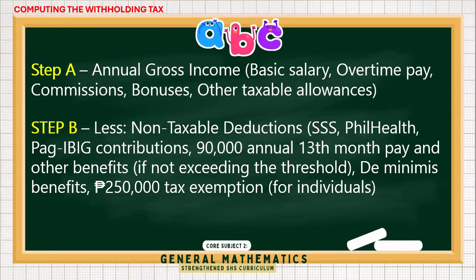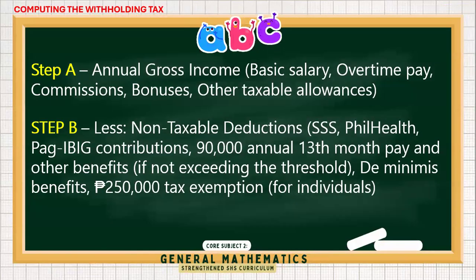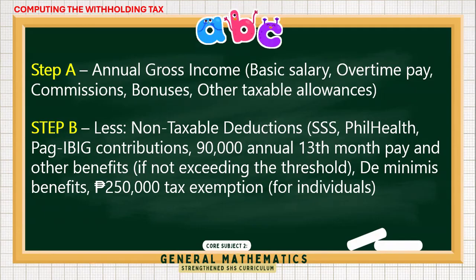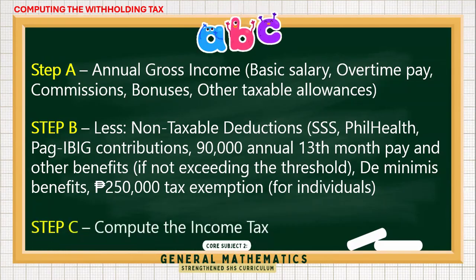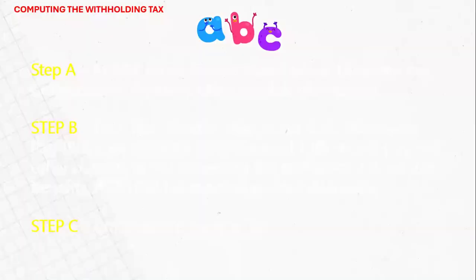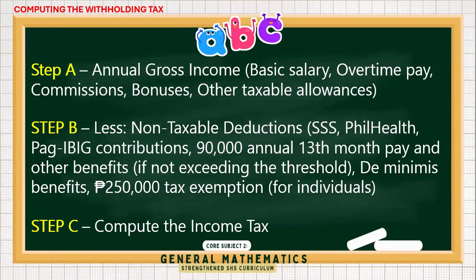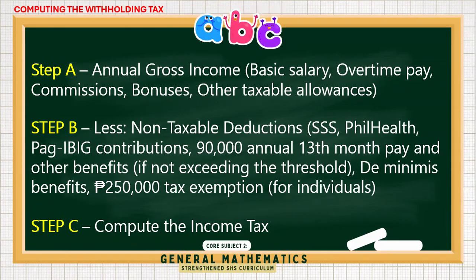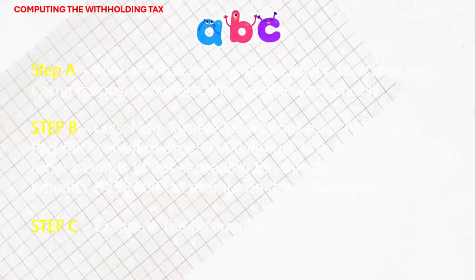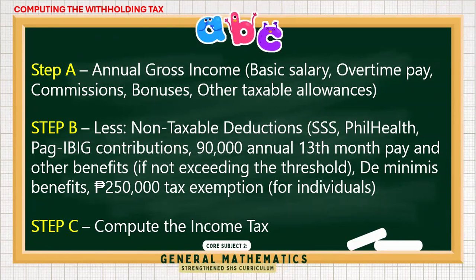So the process of taxation is very complicated. For the next problems, we'll just be computing for the basic salary, because it's really difficult to consider whether a particular bonus or benefit is taxable or non-taxable. You really have to classify each. But we will be making and solving simple problems. And lastly, we compute the taxable income and, of course, apply the BIR tax table based on the TRAIN Law tax table as of 2025.